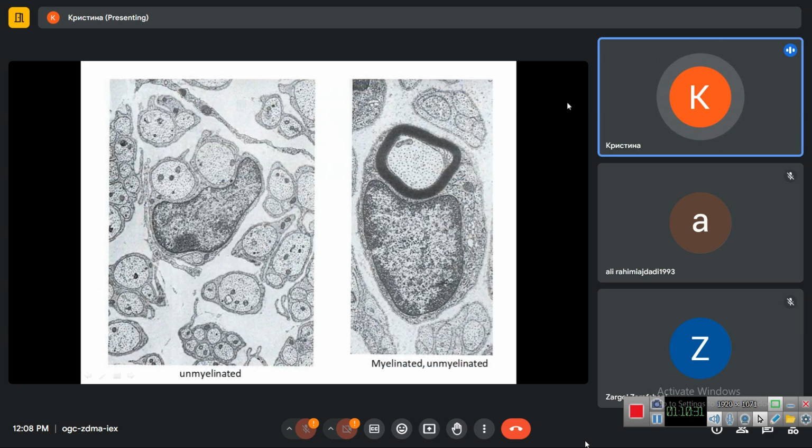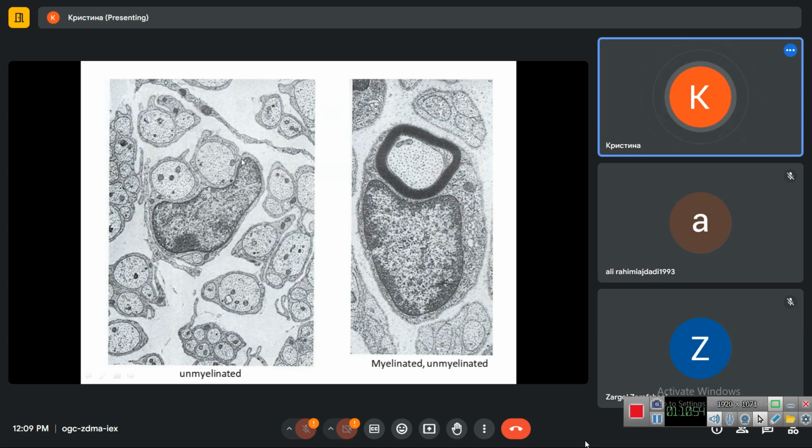Here you see the transmission electron microscopy pictures of cross-sections of unmyelinated and myelinated nerve fibers. In the left picture, we see only unmyelinated nerve fibers. In this one, in the center, we see a cell nucleus. This is the cell nucleus of the Schwann cell.